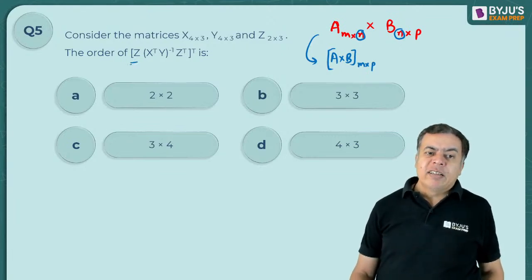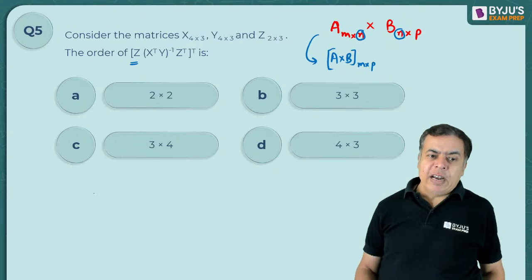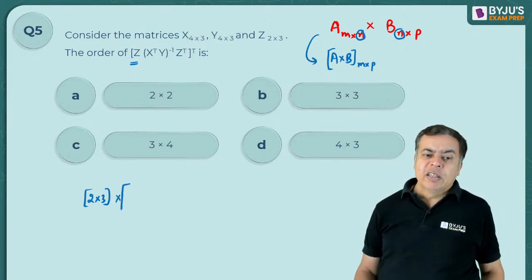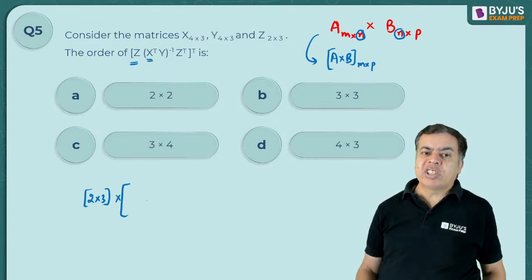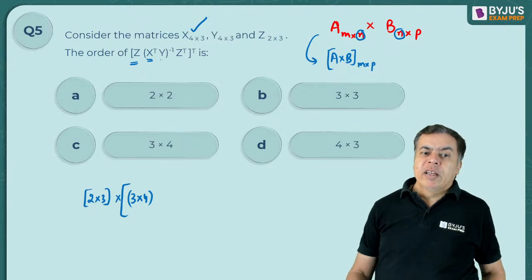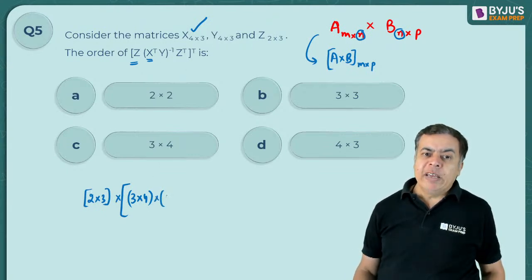Now Z, what is the order of Z? Z is 2 cross 3. You are multiplying this with, in the bracket, X transpose. Now the transpose will become 3 cross 4. And you are multiplying this with Y, which is 4 cross 3.